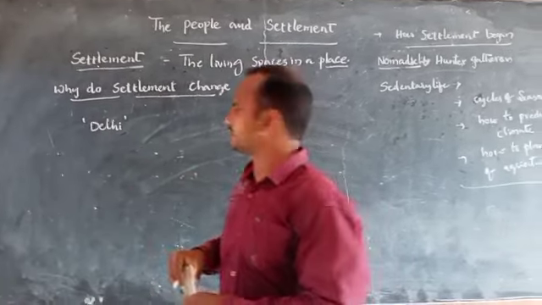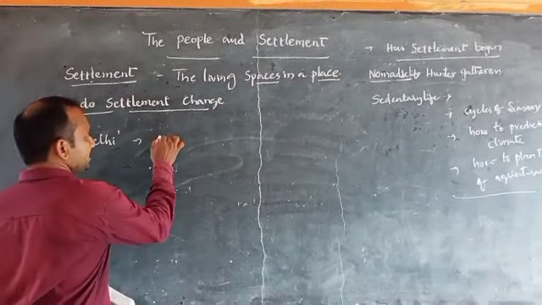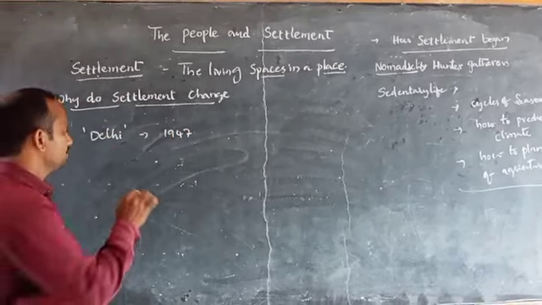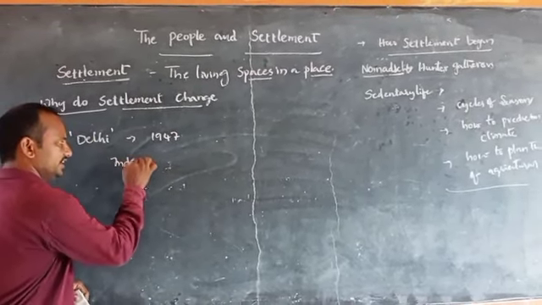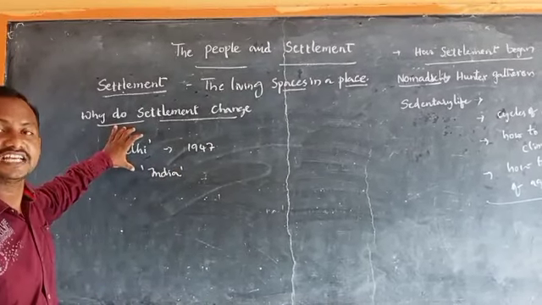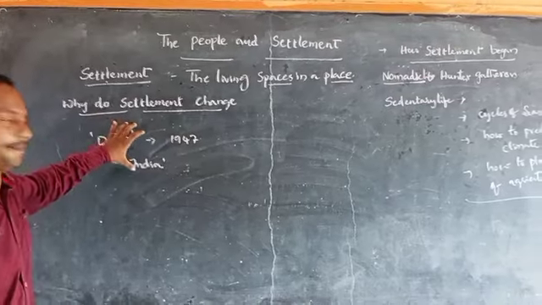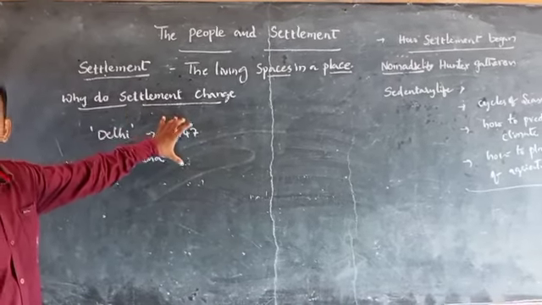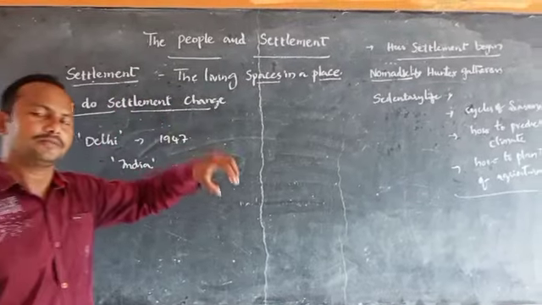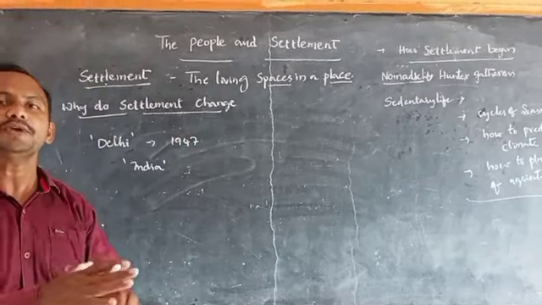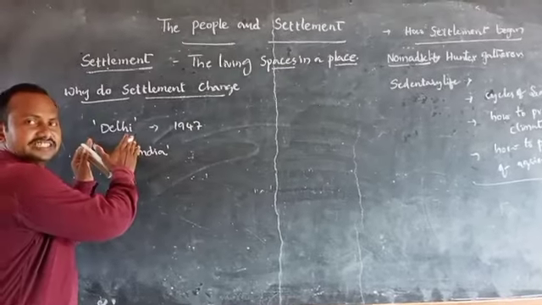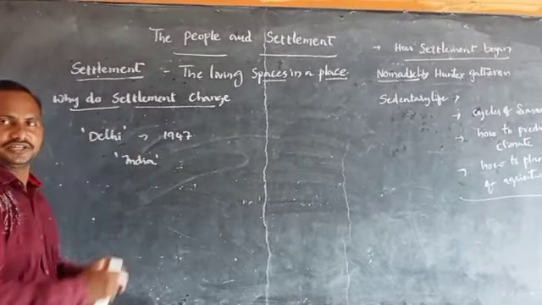After independence, after 1947, Delhi became the capital city of our country, India. Being a capital city, it has so many facilities. It has a parliament. It has so many government offices. Because of the many facilities available in the capital city, many people from different parts of our country came to Delhi and settled down there.